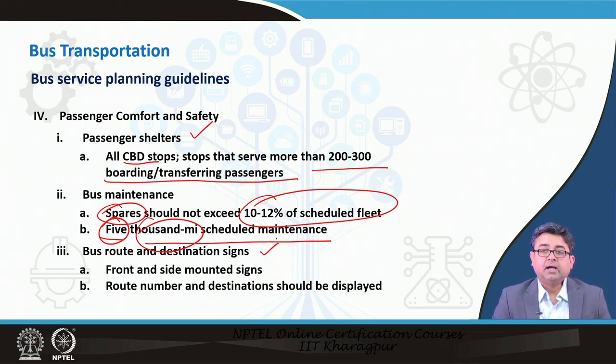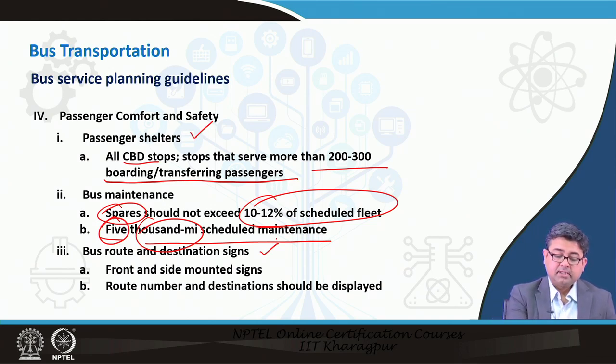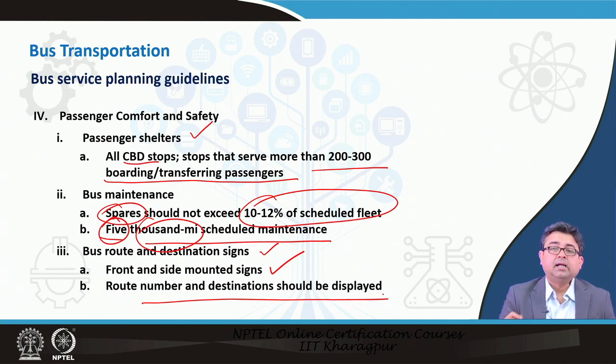Many a times people standing at the bus stop do not know how many routes serve the bus stop, especially if you are new to the area or new to the city, you do not have much information, and it is doubly problematic when maybe the bus network does not have a website or something like that which people can check. So, always have a sign at the bus stop at least showing the route number and the destinations that bus stop is serving.